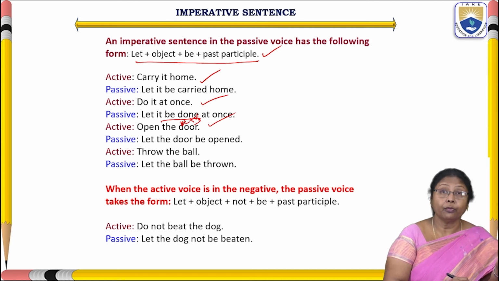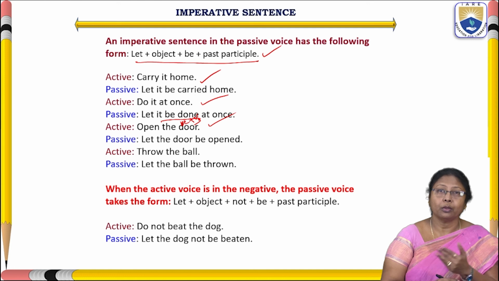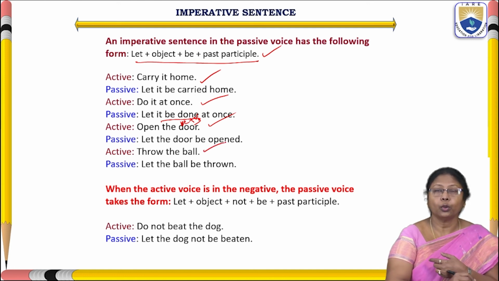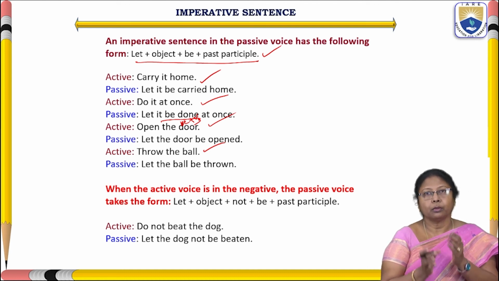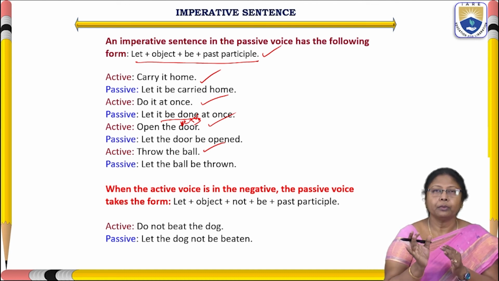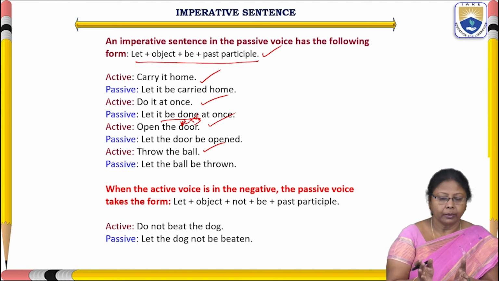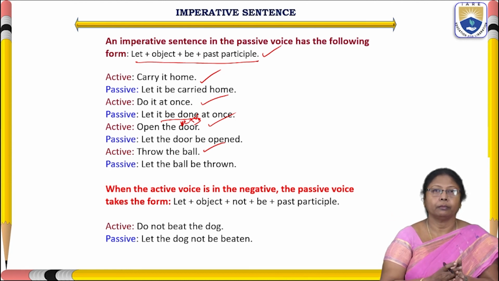And another form of changing this is, you are requested to open the door, also we can write. Okay. Throw the ball. Let the ball be thrown. So such imperative mood sentences will be converted into passive voice taking the structure let object be past participle.